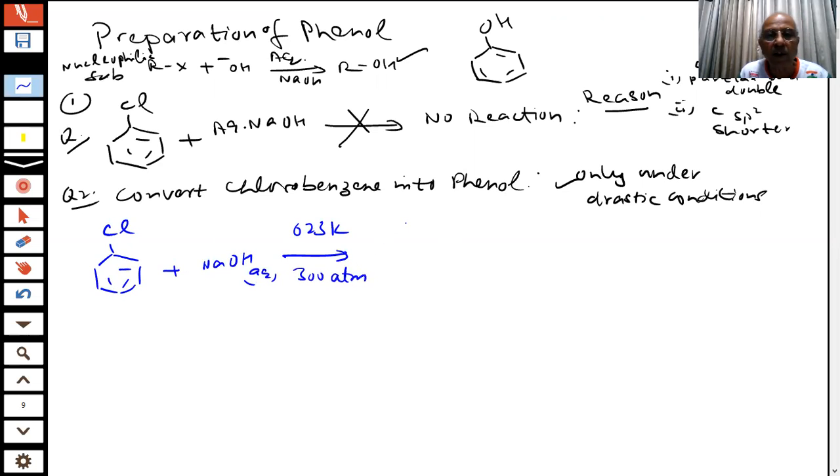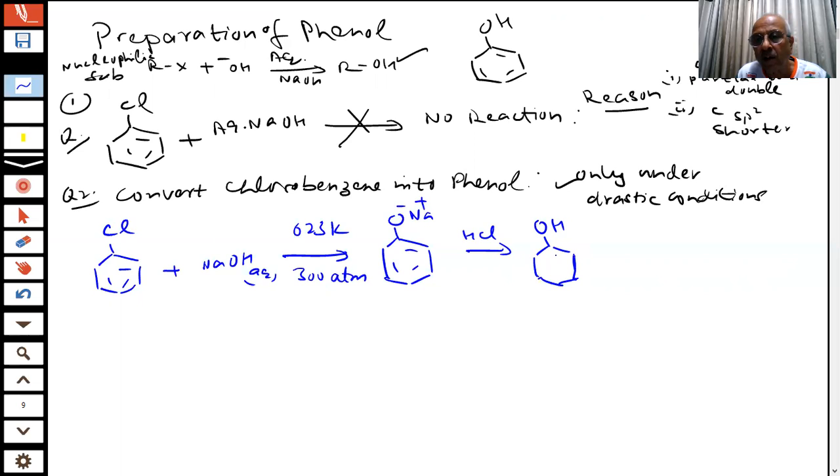And you will first get O minus, sodium phenoxide, student. And then what will happen? You will add acid and then you will get phenol. Got it? This is how you have to write in the paper, student. Important question.